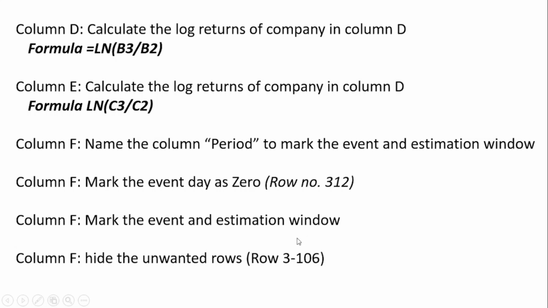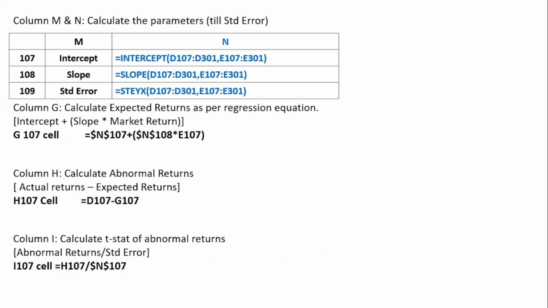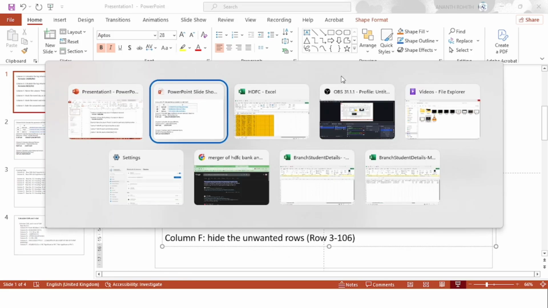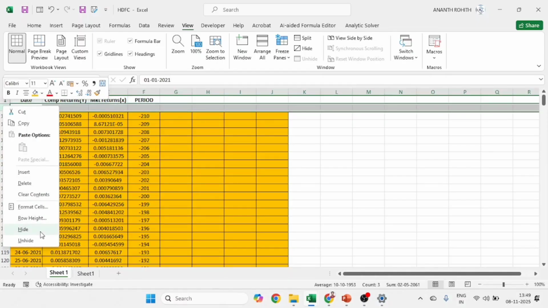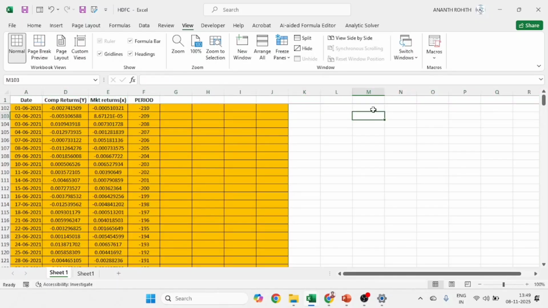Hide the unwanted rows. Yes, this is what I just did. Next, in columns M and N, calculate the parameters. So I will go to the study, column M. I will keep the cell in the 102nd row. I will leave the second row blank as it is, and hide this as well. Here I will type intercept.